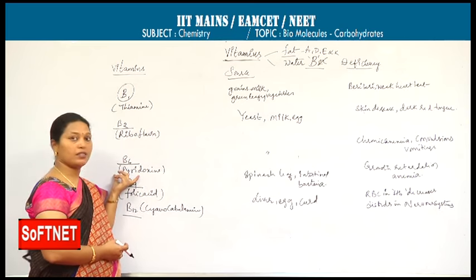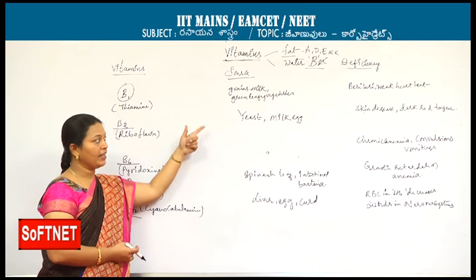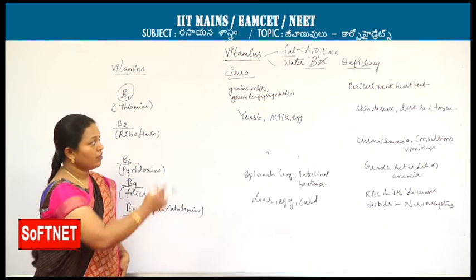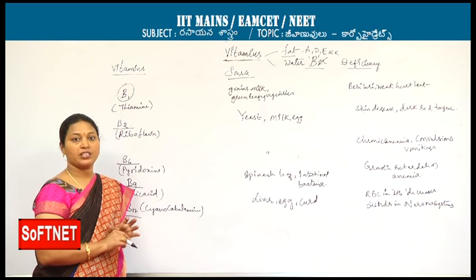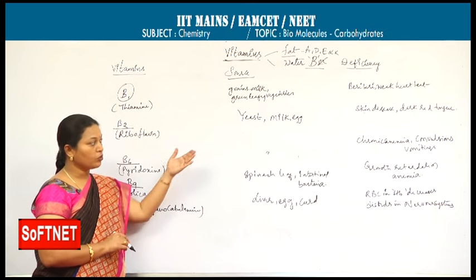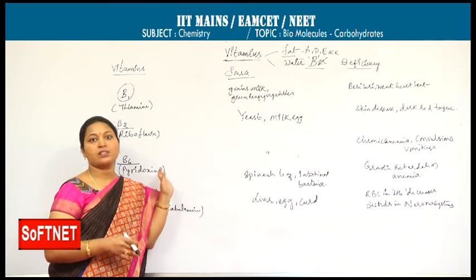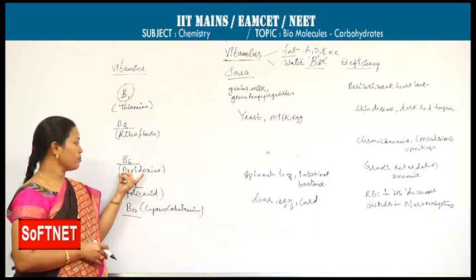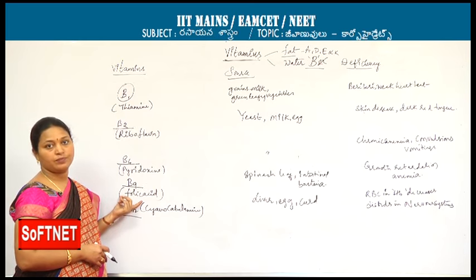Next, B6, it is pyridoxine. Same sources: yeast, milk, egg. Of course, you may get yeast through bread buns also. Deficiency causes chronic anemia, which means there is a loss of blood percentage in the body. The person may get anemia, and convulsions and vomitings. Convulsions means shiverings. These are the deficiency effects of B6, that is pyridoxine. Next comes B9, it is folic acid.